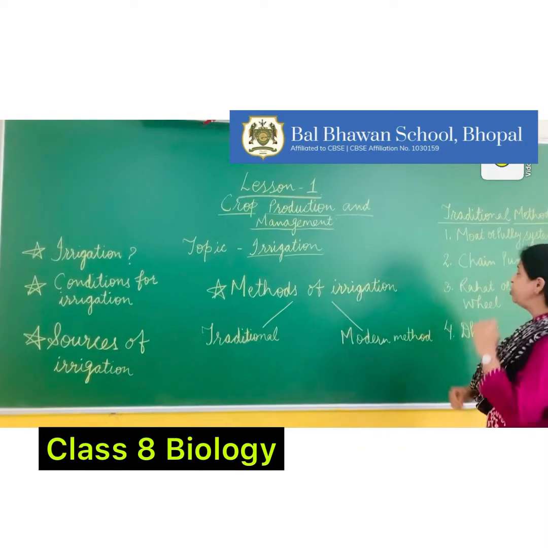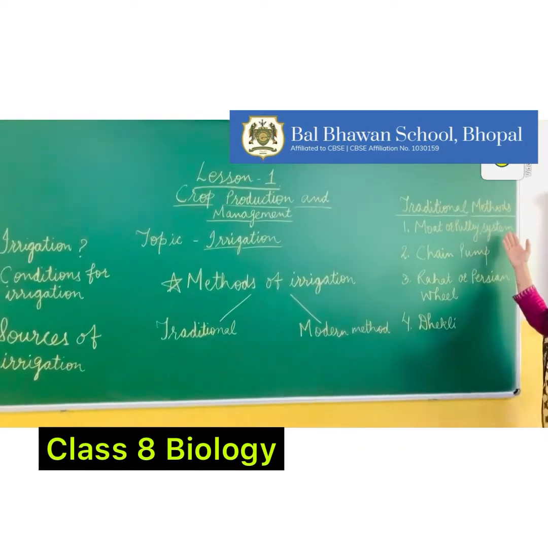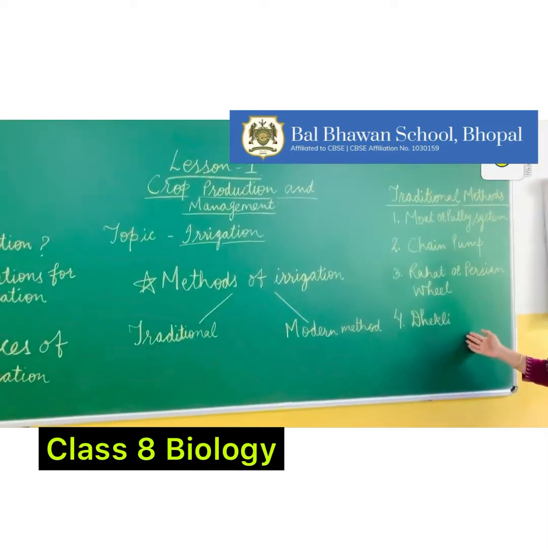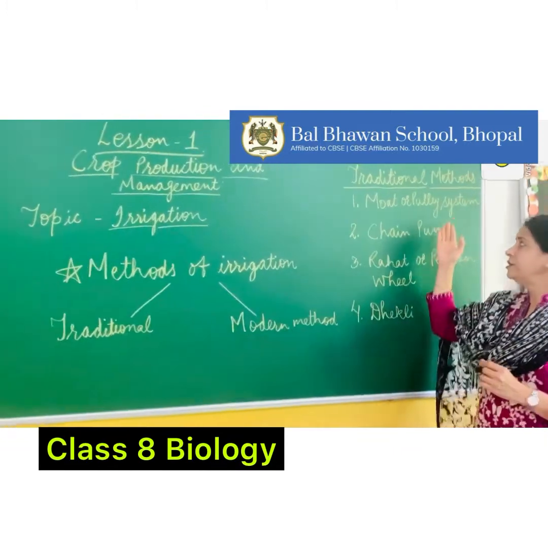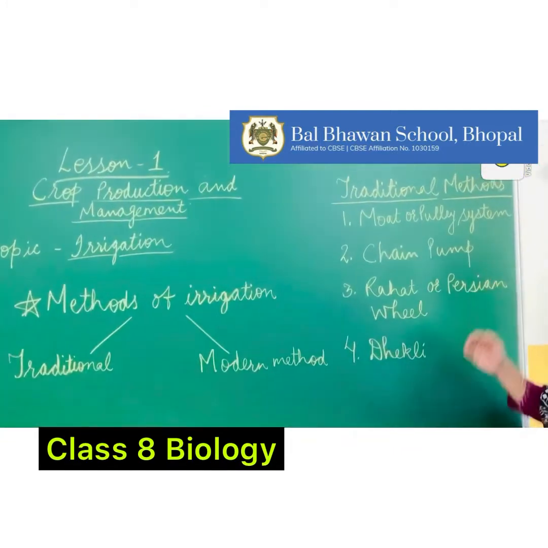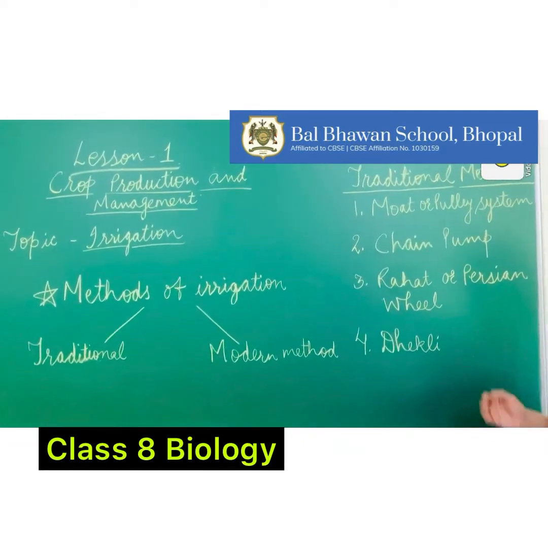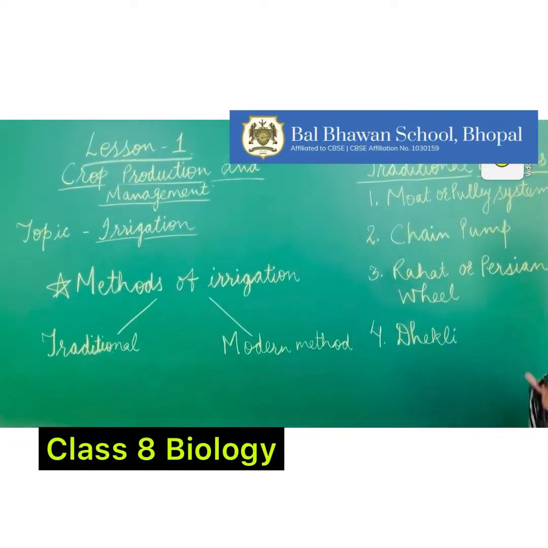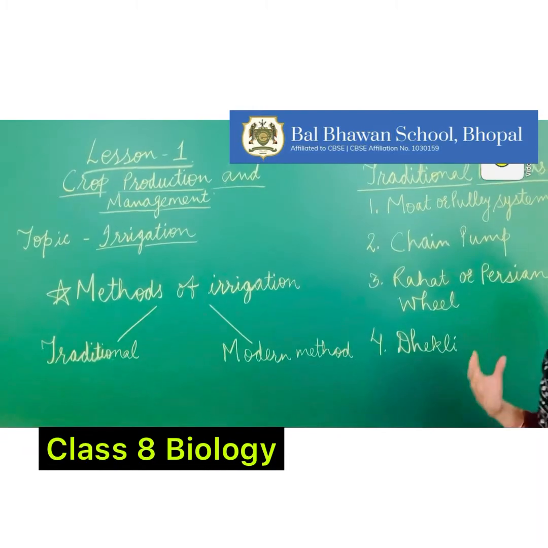Now, in the traditional method, there are 4 traditional methods. The first one is the mode or pulley system, then the chain system, rahat or Persian wheel, and the Dhekli system. These are all very interesting systems of irrigation.